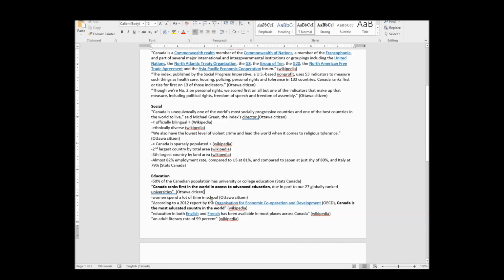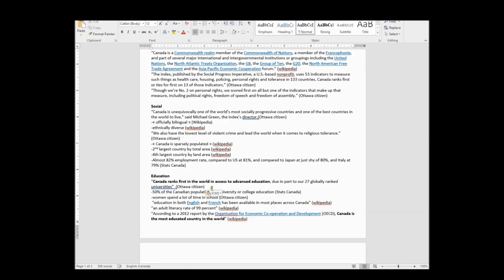I can change the quotations after, but right now I know that I'm going to keep this one in quotations, and I know I'm going to keep this one in quotations. So I like this one, so I'm going to move this to the end, because again, if you end your paragraph with a powerful idea, you're going to leave an impression with the reader. But again, you also want to make an impression at the beginning. So what I've done is I've taken my two most powerful statements and I've moved them to the outer edges of my paragraph, as you guys can see here.